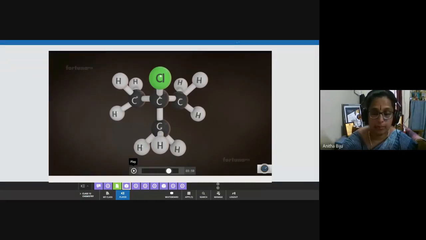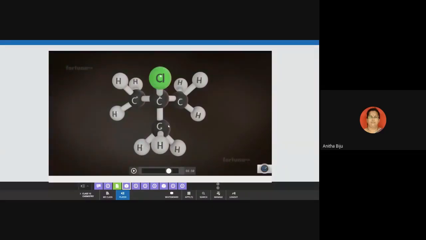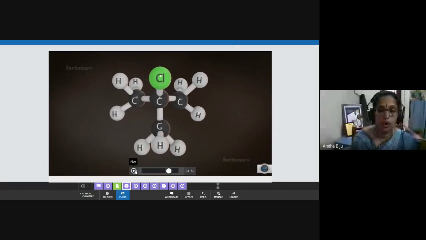So this is the example of a tertiary haloalkane, and this is the structure. Okay, so this is all about the structure classification.